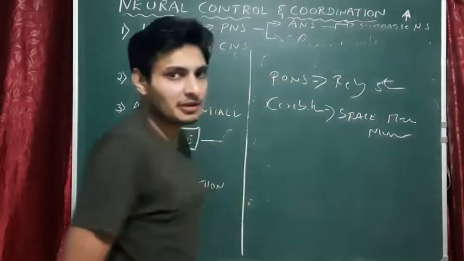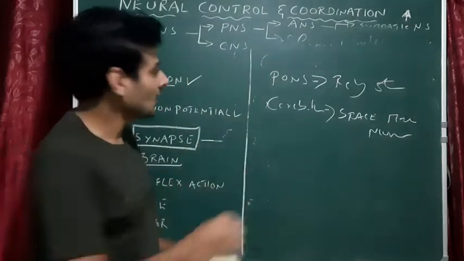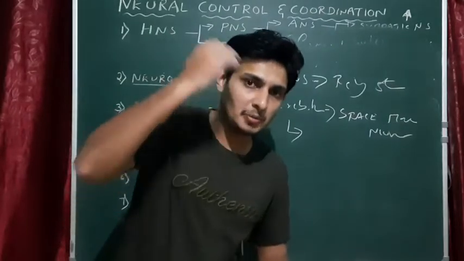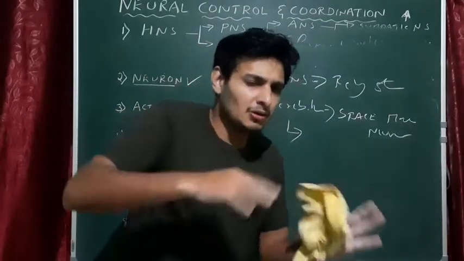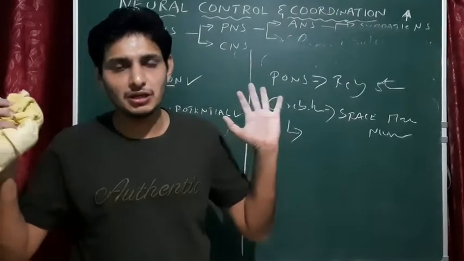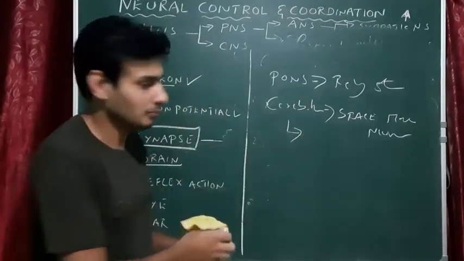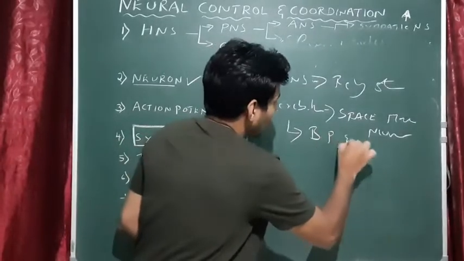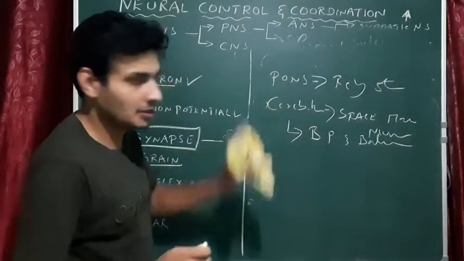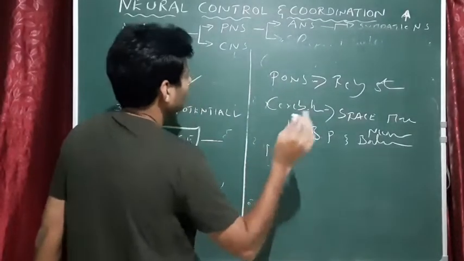So it is the site where you see more number of neurons, and it has one more function, that is maintenance of body posture. Got it? So automatically cerebellum is helping me to bring back to my original position. That is actually cerebellum. Body posture and balance. Even the ear also helps. Okay, cerebellum.